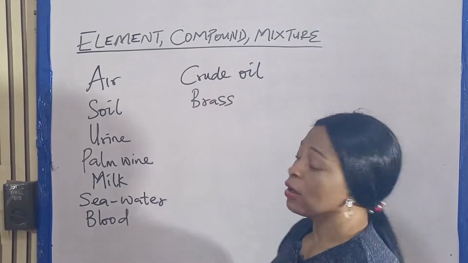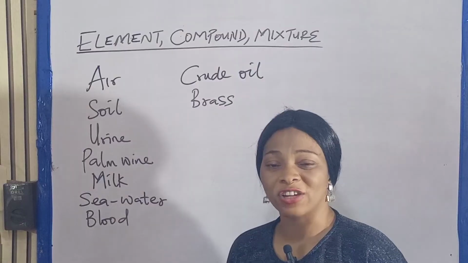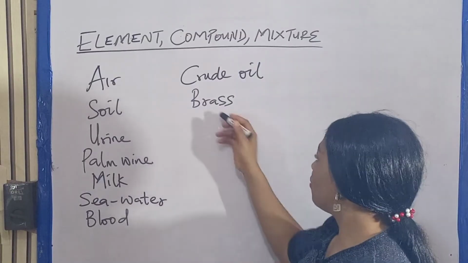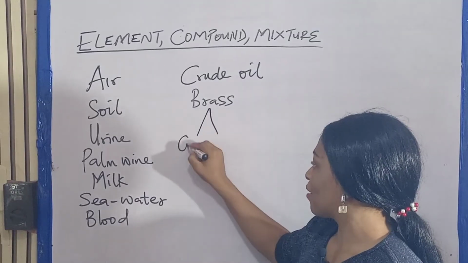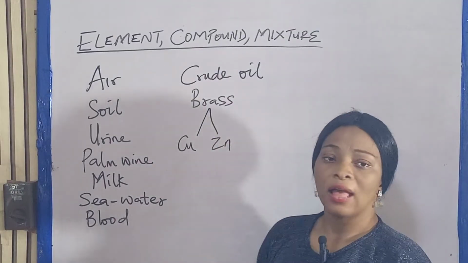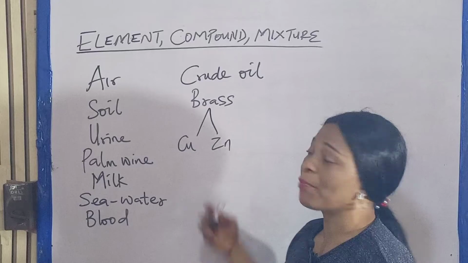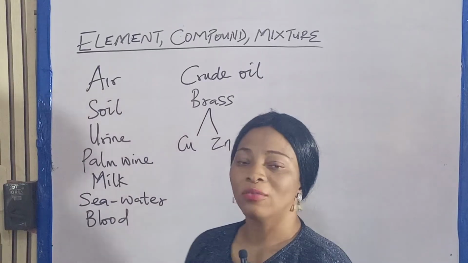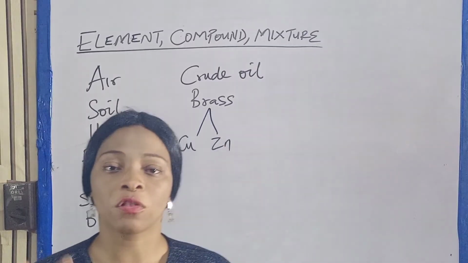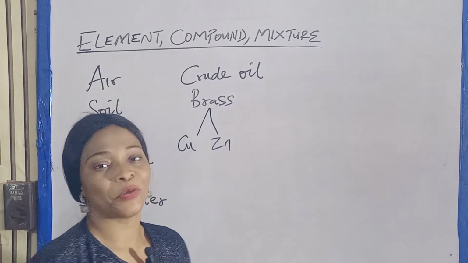Then crude oil. Crude oil can be separated using fractional distillation. Then brass. Brass is an alloy of copper and zinc. And because it's an alloy of copper and zinc, you can separate it. Copper on its own, zinc on its own. Now, let's move over to the past questions on this topic.